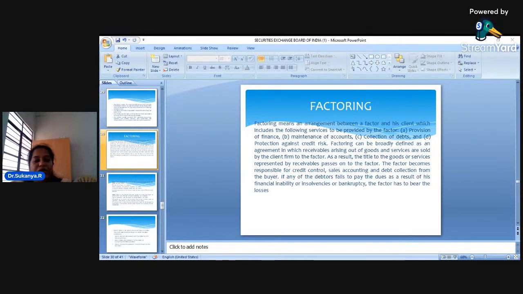So, let me repeat to you once again. Leasing is nothing but whenever I want to make use of a heavy machinery, or let us assume a particular machine which is very costly, but I don't have sufficient money to make payment and take that machinery. So rather than buying, if I enter into a leasing agreement with the leasing company, the leasing company will be called the lessor and I am the lessee.